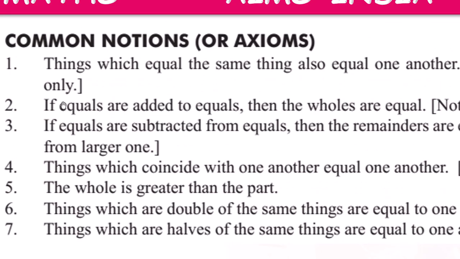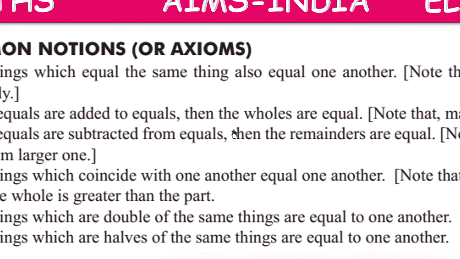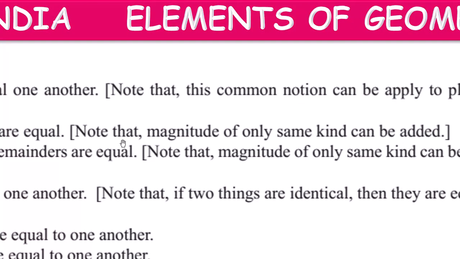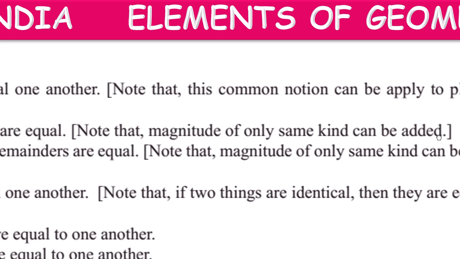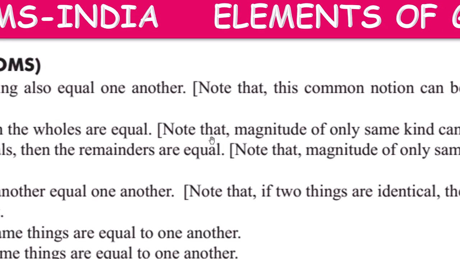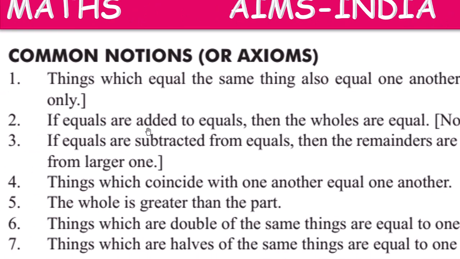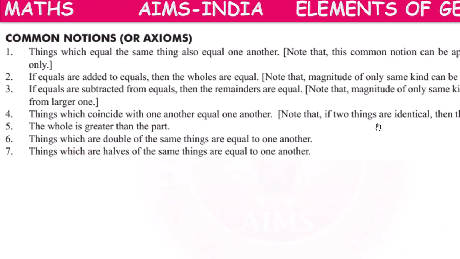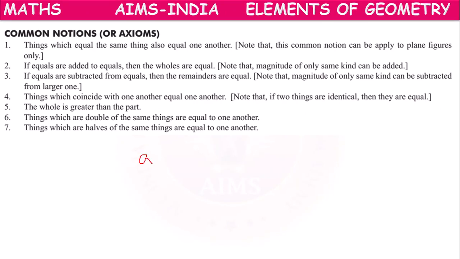Next, the second axiom: if equals are added to equals, then the wholes are equal. Note that magnitudes of only the same kind can be added, meaning same kind of values can be added. What does it mean, children? If A equals B and C equals D.